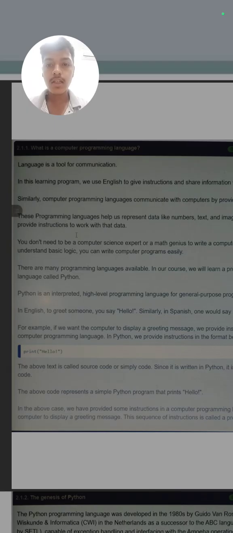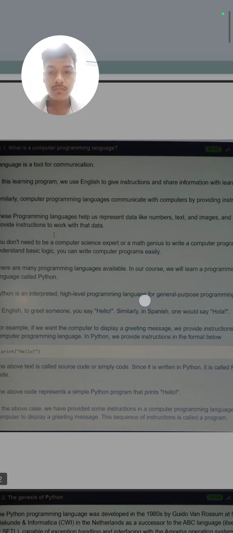We tell the computer in binary form, so an interpreter we should download. So this is the easiest language which we can learn from online YouTube channels, and I will now be explaining this. In this learning program we write code in English and share information with the computer. Similarly, computer languages communicate with the computer.